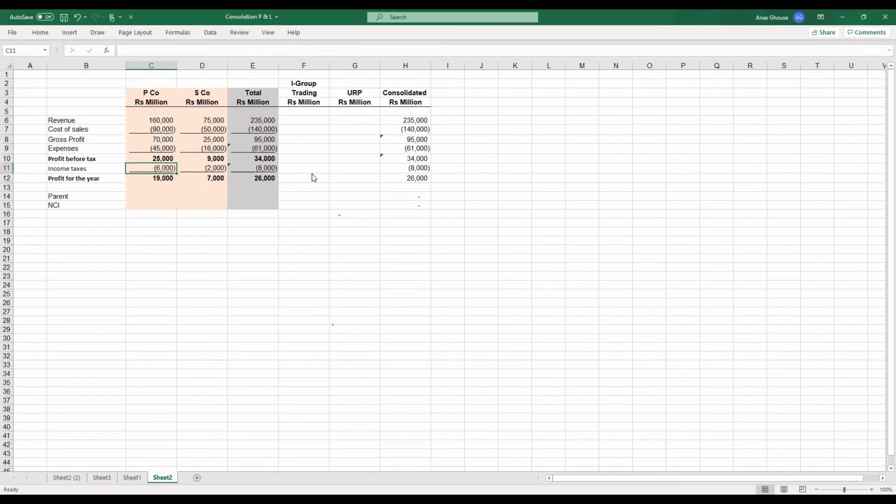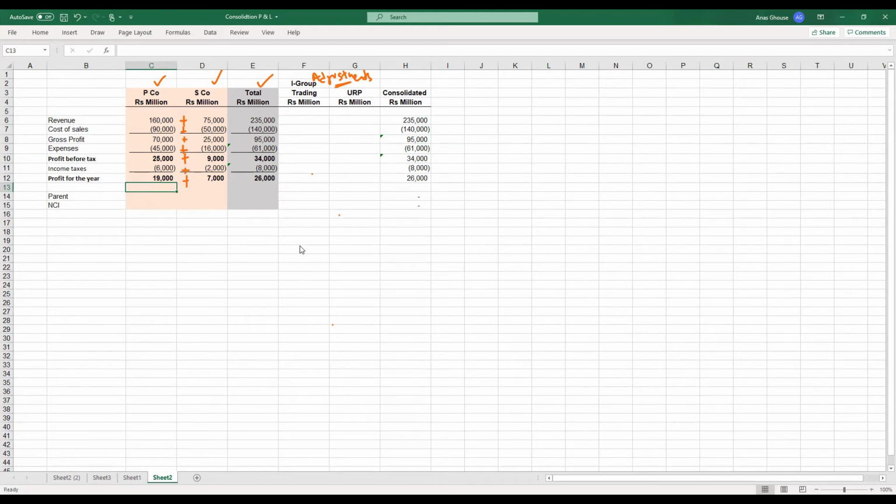Now I have taken the P company financials and S company financials. What you need to do is, on a line by line basis, add up these figures. That will be the total column. After that, we need to eliminate intercompany transactions. These are the adjustments column. Through adjustments, you need to eliminate the intercompany transactions.